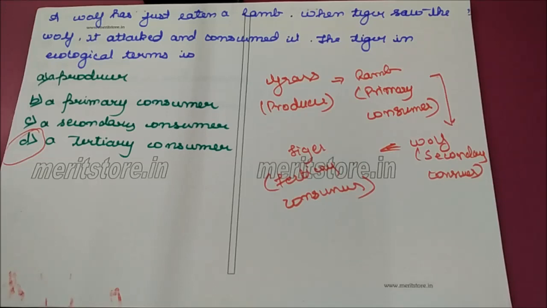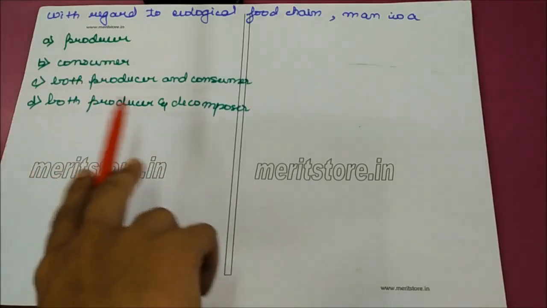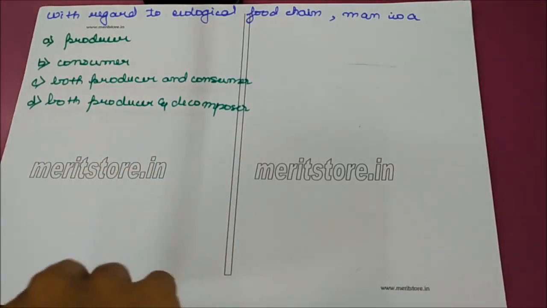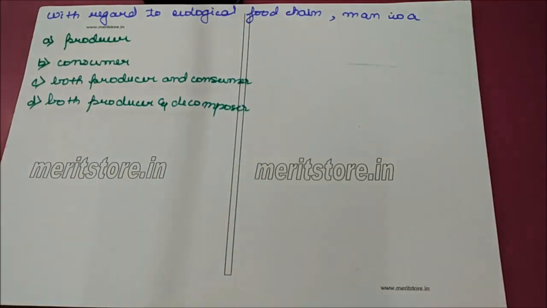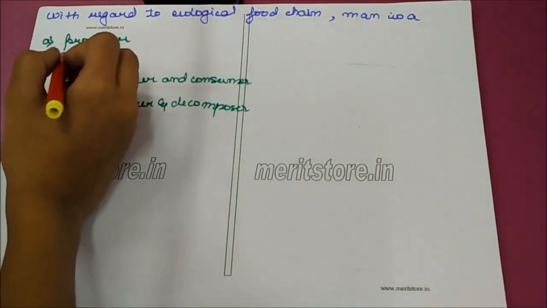Option is D. With regard to ecological food chain, man is a producer, consumer, both producer and consumer, both producer and decomposer. Man is a consumer because man cannot produce food himself and he depends on plants which are producers for food. So the correct option is B, consumer.